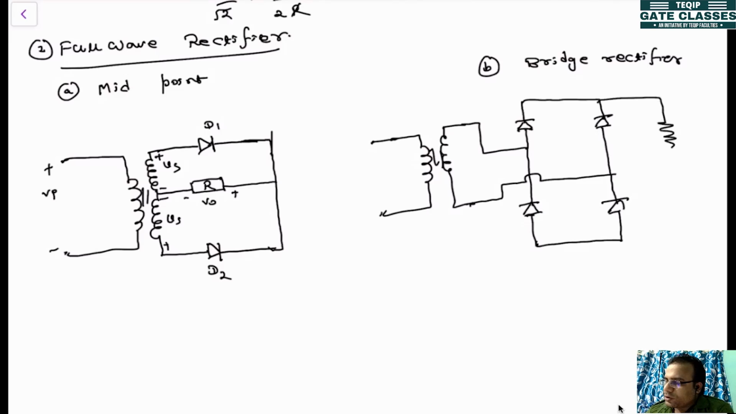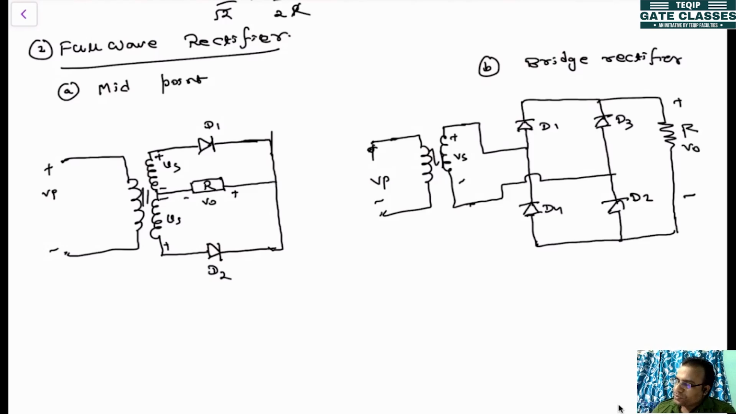And here the resistive load is connected. So this is plus minus VP. This is plus minus VS. This is D1, D2, D3, D4. Okay. This is the resistive load. So this voltage is V0. This current is I0. But here the current is IS.